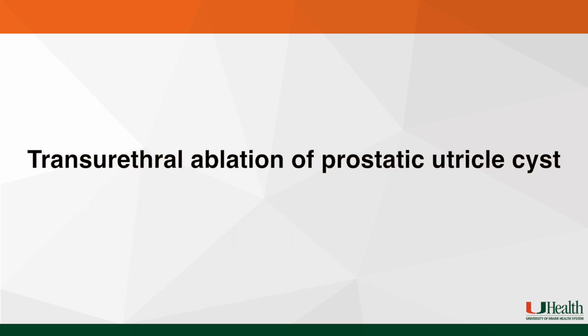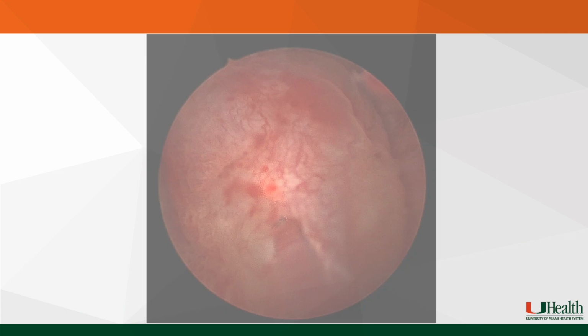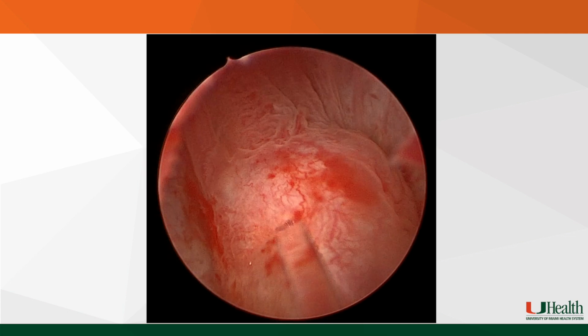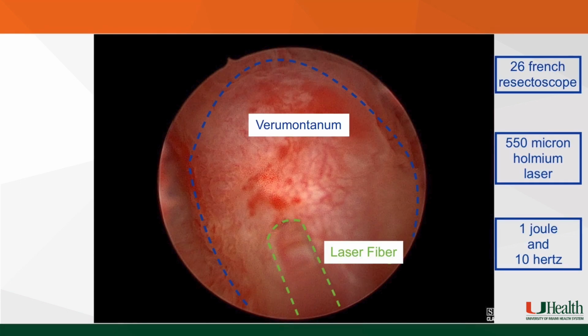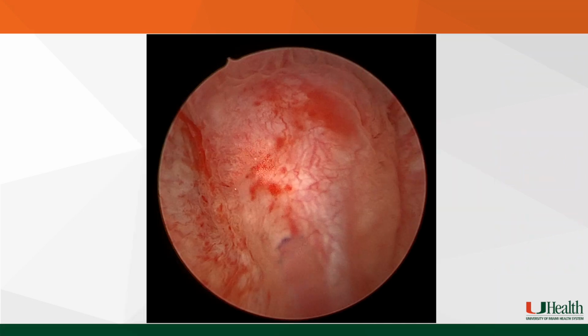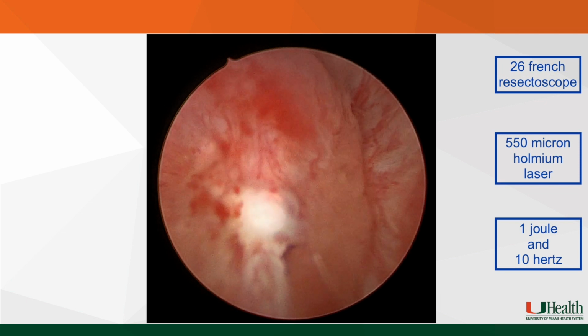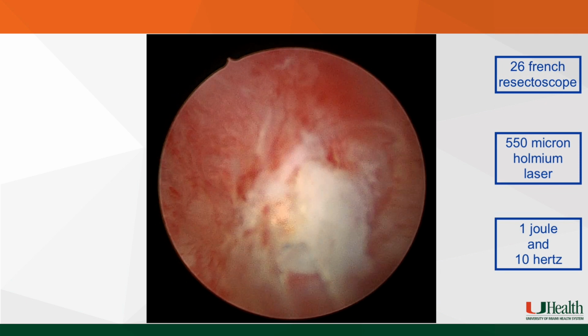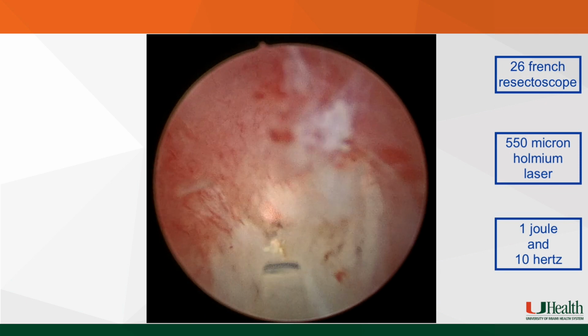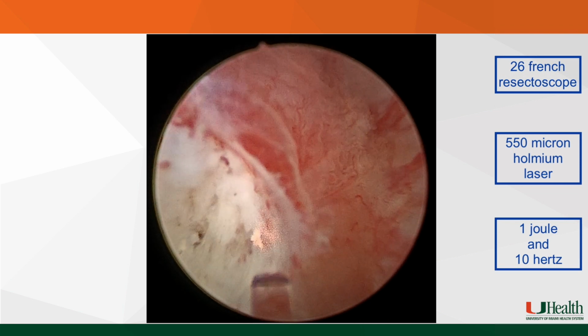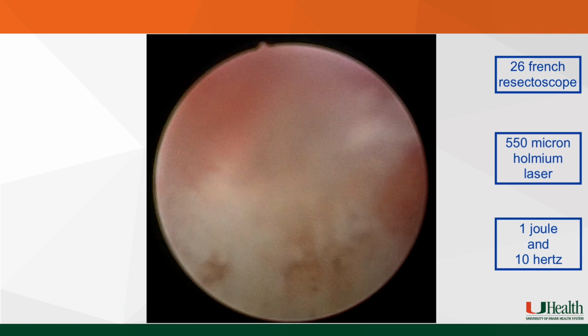The patient was counseled on proceeding to the operating room for transurethral ablation of the prostatic cyst. We began with cystoscopy identifying the verumontanum, which appeared normal on gross inspection. Using holmium laser, with the settings listed to the right of the screen, we began to unroof the area of the cyst, being sure to avoid the position of the ejaculatory ducts on either side.